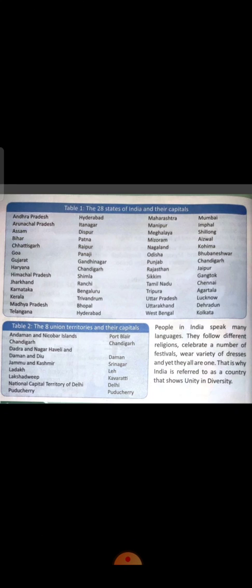So I request you all that you need to do the chapter very clearly. You need to learn the states and the capitals and even the union territories also.